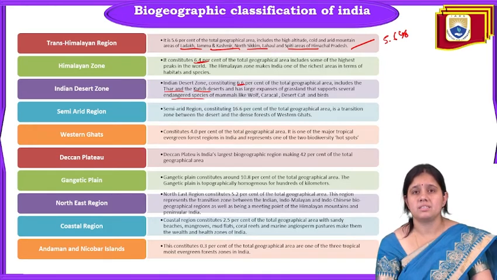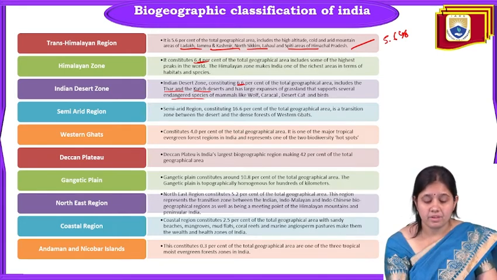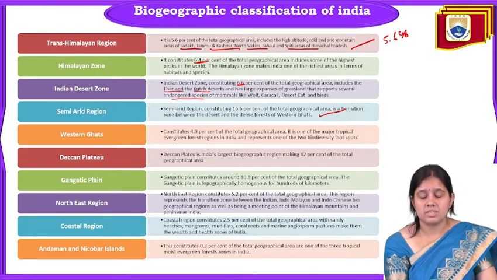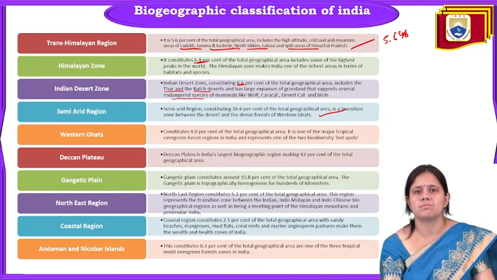So next one is the semi-arid region. The semi-arid region constitutes only 16.6% of the total geographical area. It is nothing but a transition zone between the desert and the dense forest of the Western Ghats. They come under the semi-arid region. So it is a transition zone between the desert and the dense forest of the Western Ghats.